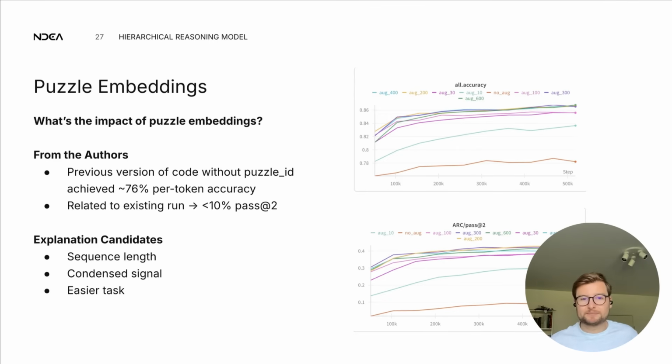The second thing is that puzzle ID gives you an extremely condensed signal. It's this task, right? Whereas if you have to extract that same signal from context, it's there, but you have to extract it. It's not as condensed. And as a consequence, it might just be significantly easier to learn how to deal with a puzzle embedding than to learn how to extract the same information from context. And that just may explain why it trains so well, specifically on low data regimes, because that's the other information that we got from the authors as well, which I thought was extremely interesting.